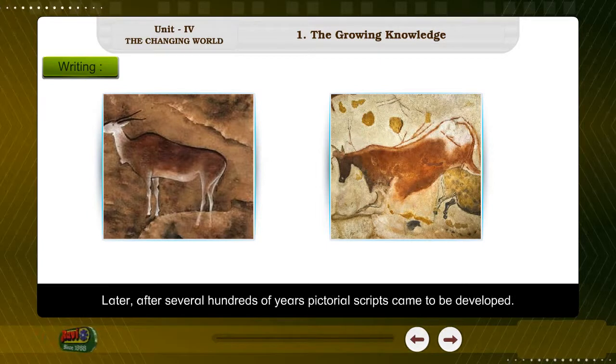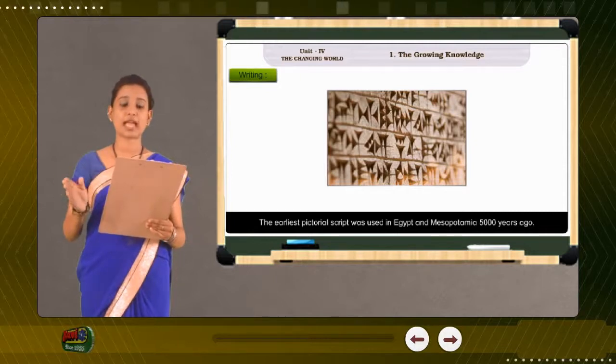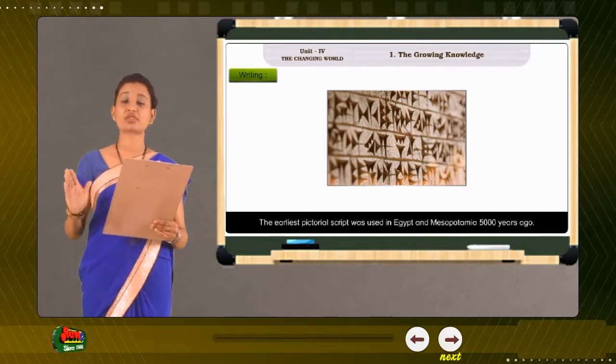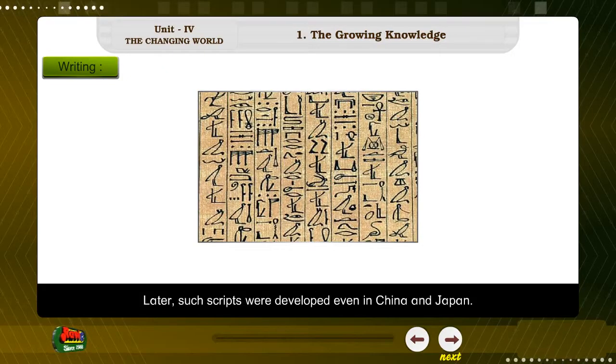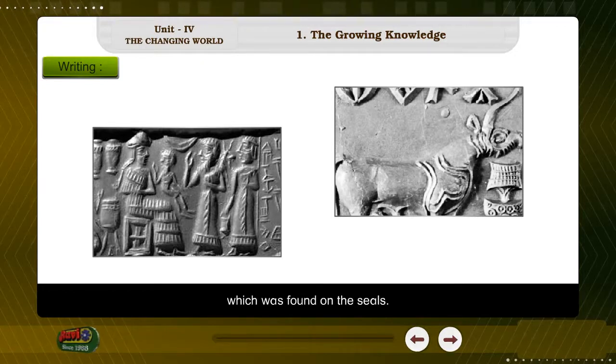Later, after several hundreds of years, pictorial scripts came to be developed. The earliest pictorial script was used in Egypt and Mesopotamia 5,000 years ago. Later, such scripts were developed even in China and Japan. India's first pictorial script was developed during the period of Indus Valley Civilization, which was found on the seals. The experts have been trying to decode the scripts.